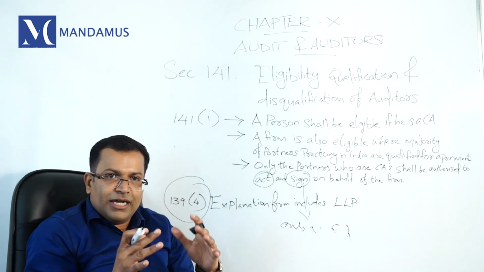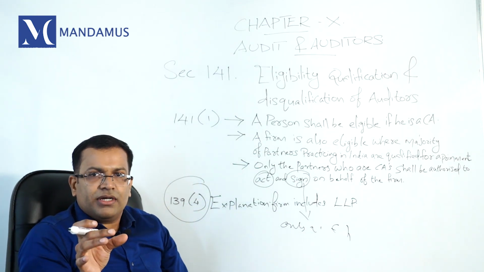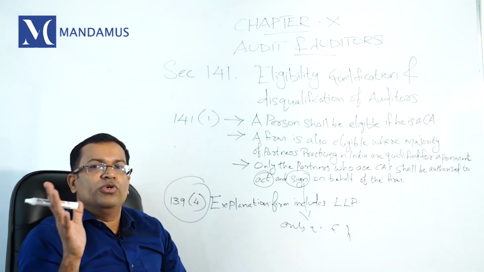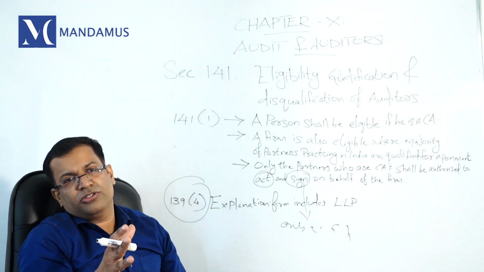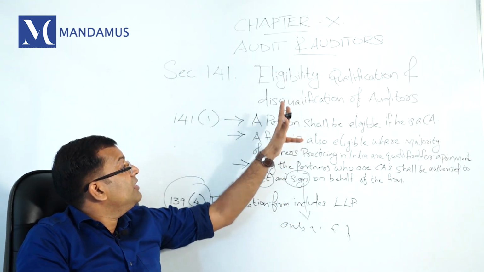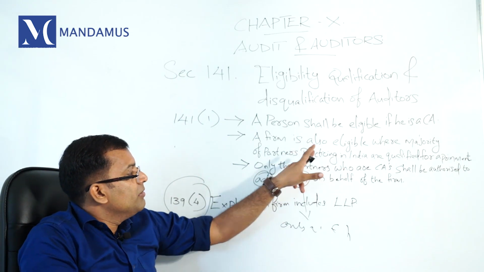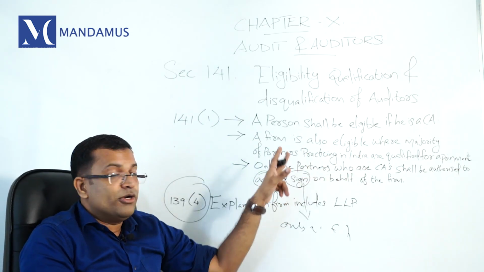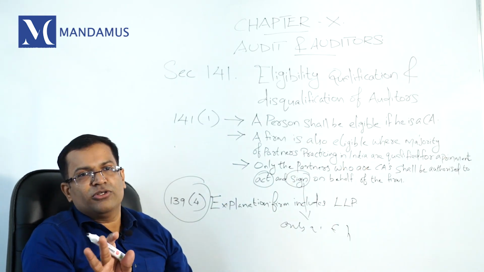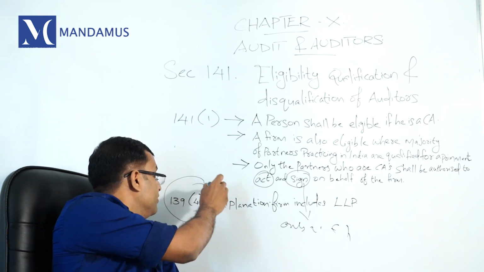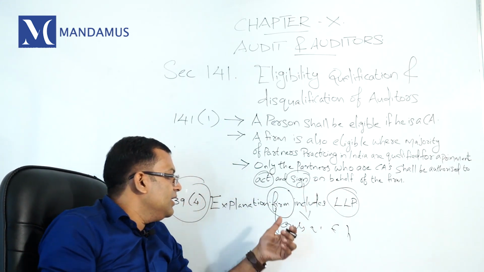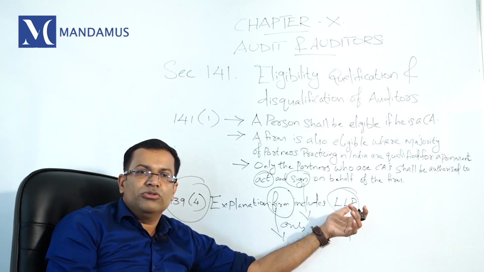So in a nutshell, the eligibility criteria is, when you appoint an individual as your chartered accountant, a partnership firm, or an LLP, the majority of partners practicing in India are qualified for appointment, and only the partners who are chartered accountants shall be authorized to act and sign on behalf of the firm. And another important point, wherever the term firm is used, you should include LLP also. That means provisions applicable to a firm are also applicable to an LLP.